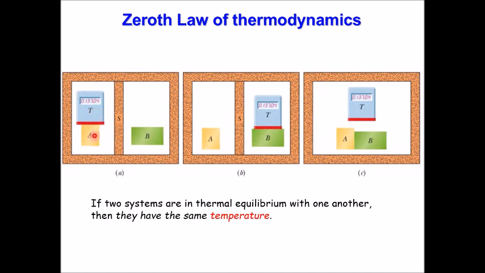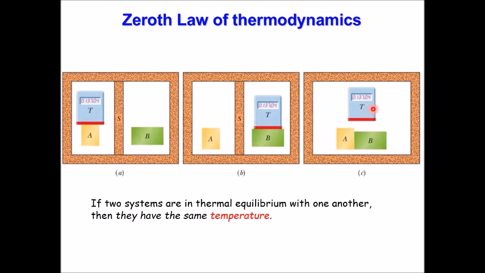The thermometer is in equilibrium with A, so we reach a thermal equilibrium and we read the temperature of A. I take the same system T in contact with B, we reach a thermal equilibrium and we read the same reading. So it means A and B have the same temperature. That's the practical conclusion, and this comes from the zeroth law. So we can start building our thermometer.